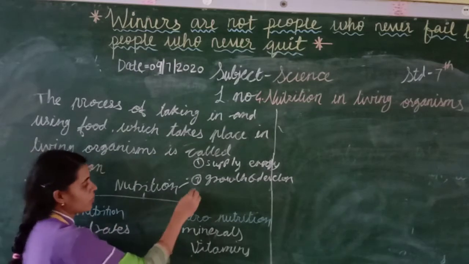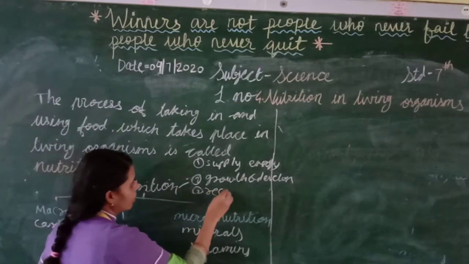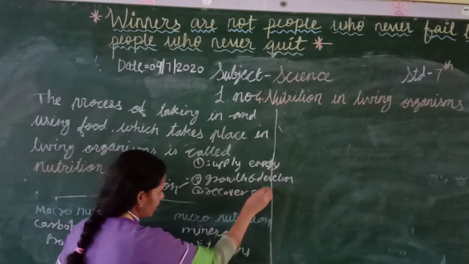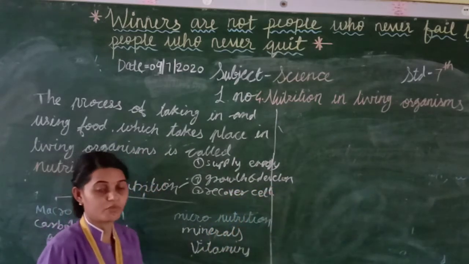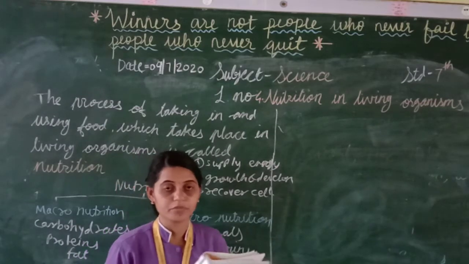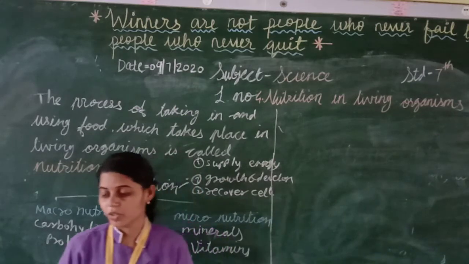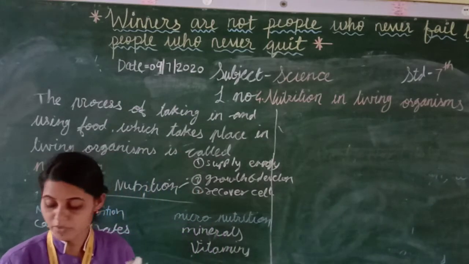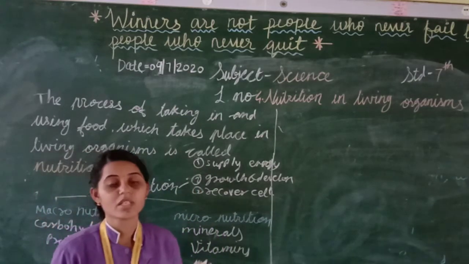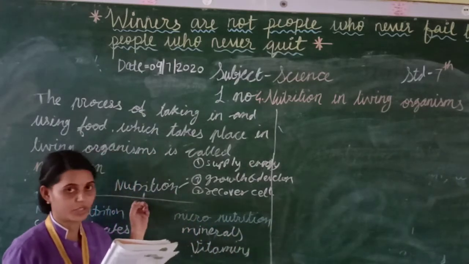And what else is the use of nutrition? Nutrition helps the recovery of the cells. Many times we fall on the ground and get hurt and cut our skin. Even if we do not apply anything on that wound, it still recovers automatically. Why? Because of nutrition.